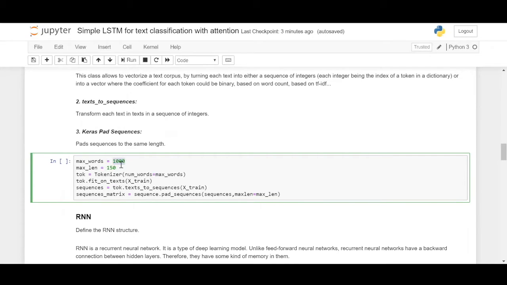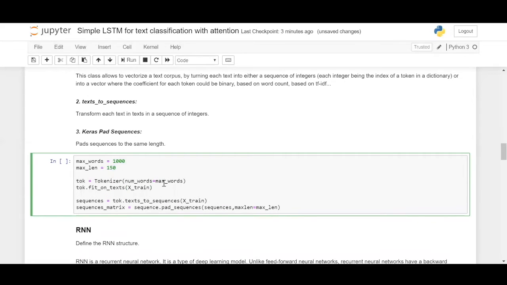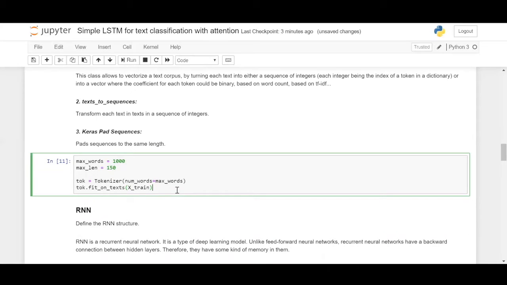So here we have defined the metrics. Maximum words in a sentence is 1000, maximum length is 150. The first thing that is defined is a tokenizer, a tokenizer that can handle max words number of words, that means 1000 different words, and we fit the tokenizer upon the data. I'll first run this one and show you what tok is.